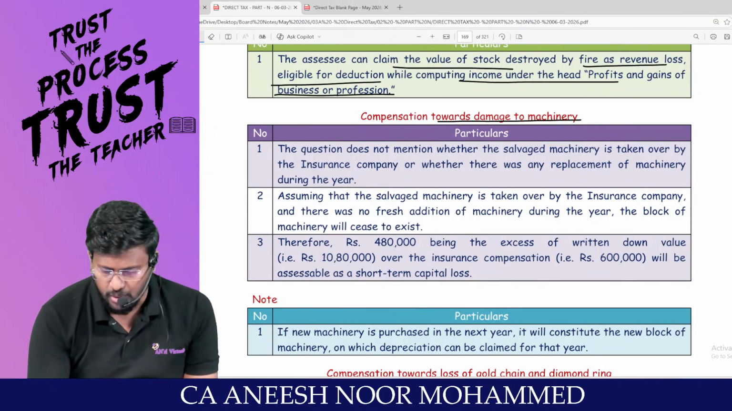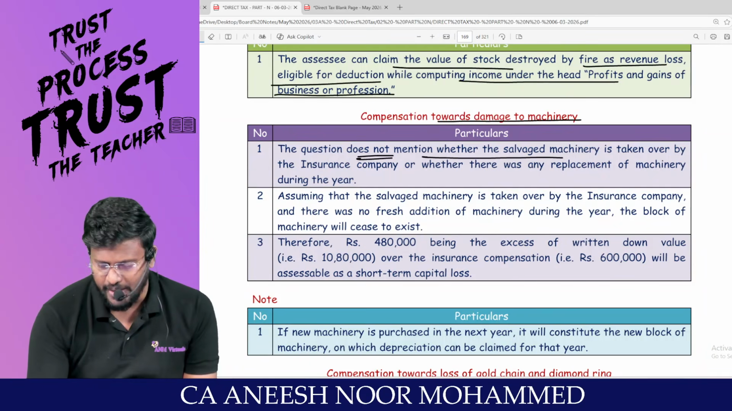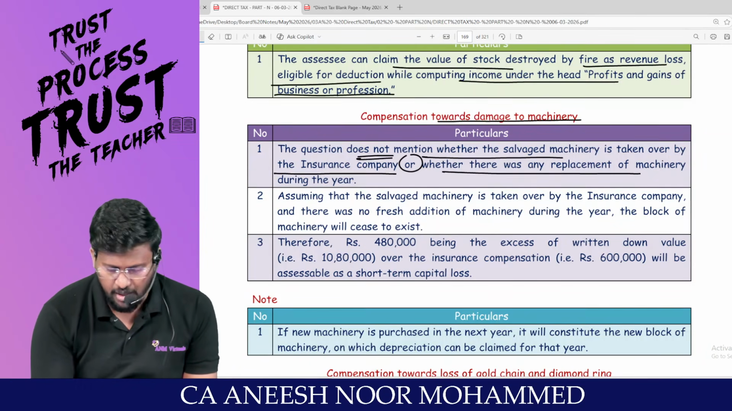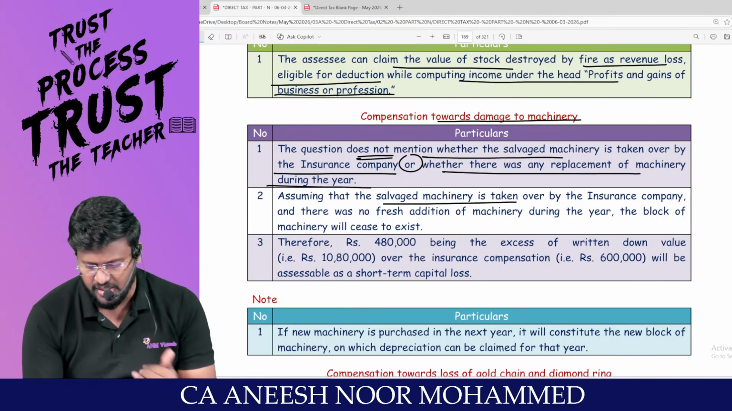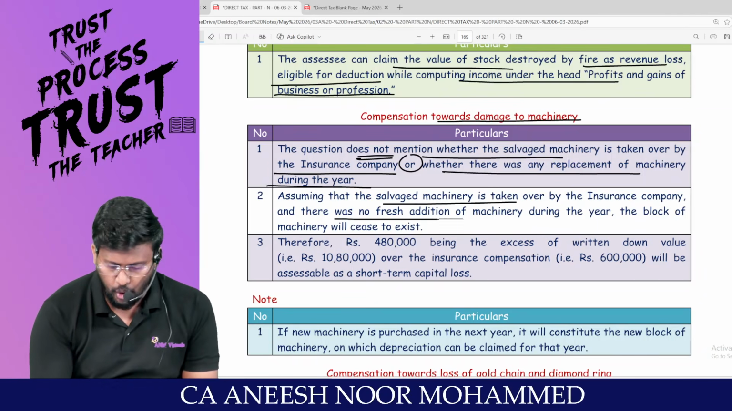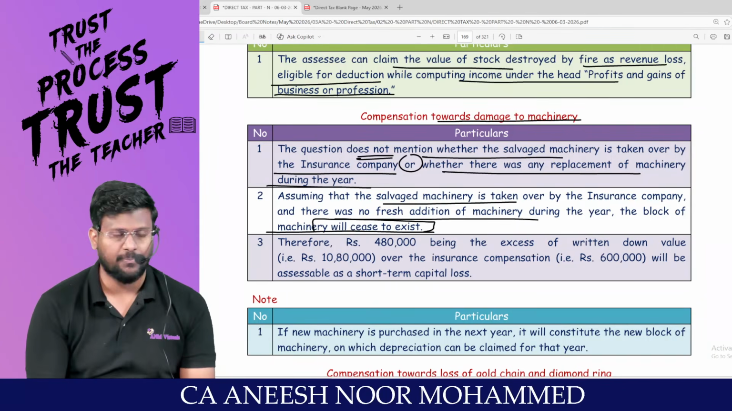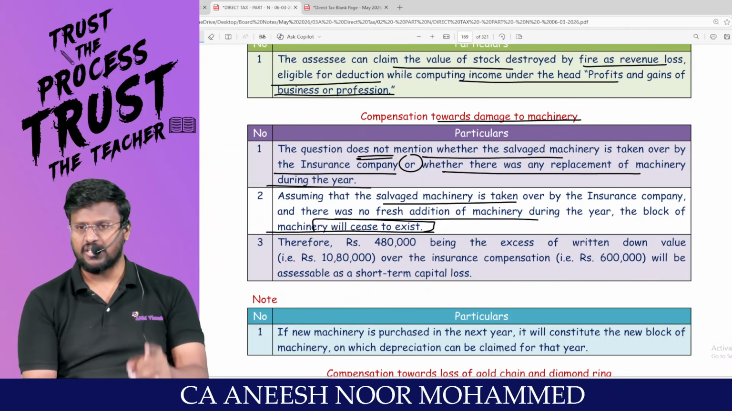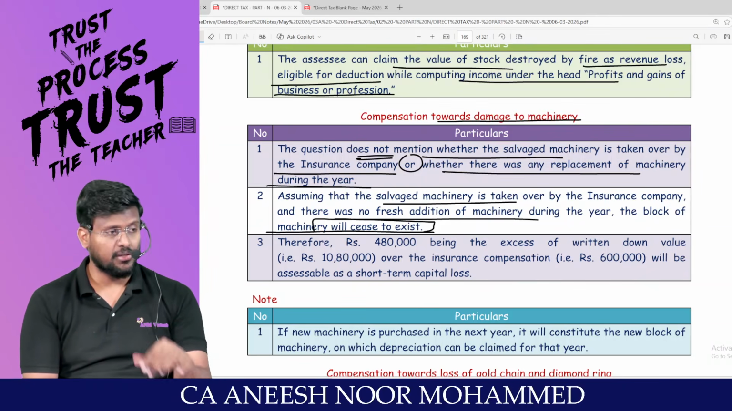Now compensation towards damage to what? Machinery. The question did not mention whether the salvage machinery is taken over by the company or whether there was any replacement of machinery during the year. Assuming that salvage machinery is taken over by the insurance company and there is no fresh addition to the machinery during the year, the block of machinery will cease to exist. If the block of machinery ceases to exist, section 32 will not be applicable. Am I right? Section 50 will be applicable and section 32 will not be applicable.